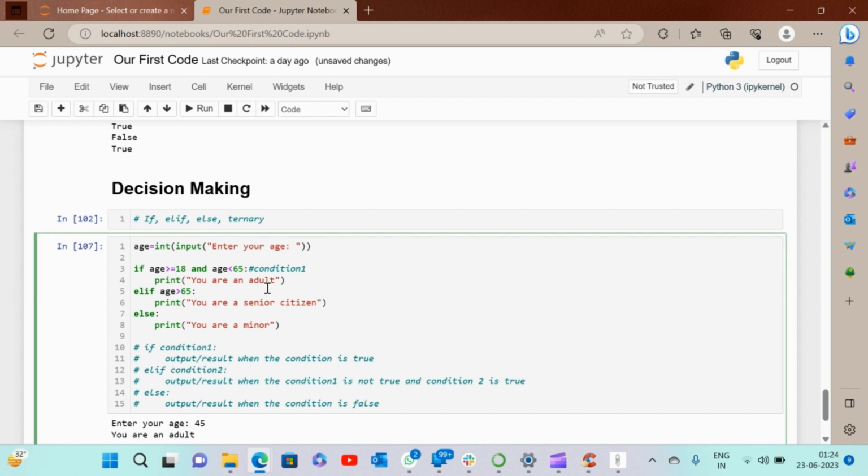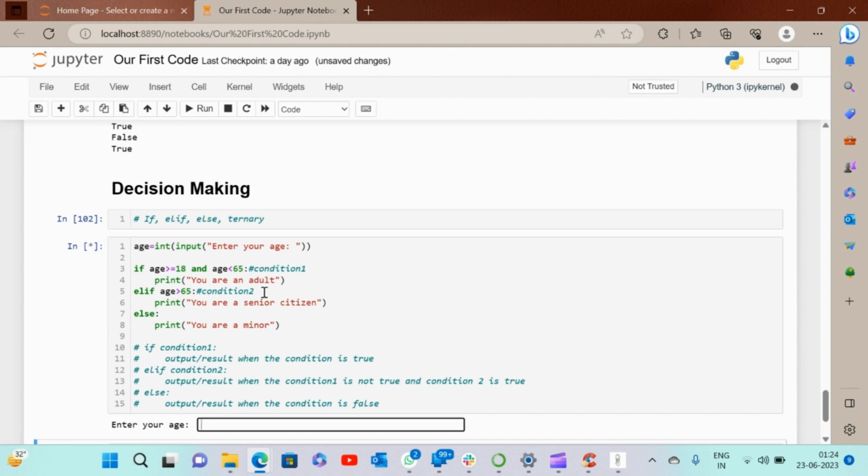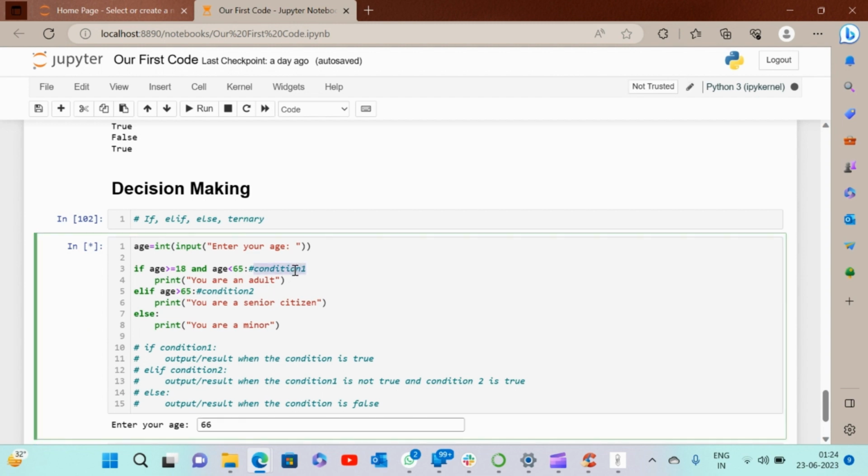If that is not true, then it will move on to the next condition. That is the next statement. So let's suppose write 66. So the first condition is not being met. So we move on to the second condition, and the output is you are a senior citizen, right?